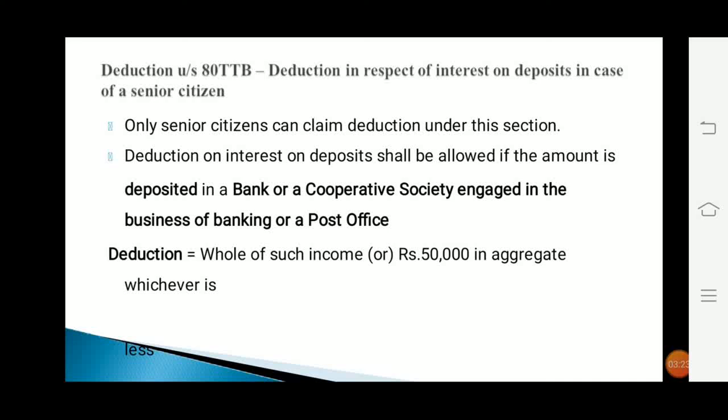Deduction under section 80TTB. This is regarding deduction in respect of interest on deposits in case of a senior citizen. Only senior citizens can claim deduction under this section. Deduction on interest on deposits shall be allowed if the amount is deposited in a bank or a cooperative society engaged in the business of banking or a post office. Regarding the quantum of deduction, whole of such income or rupees 50,000 in aggregate, whichever is less, can be claimed as deduction.